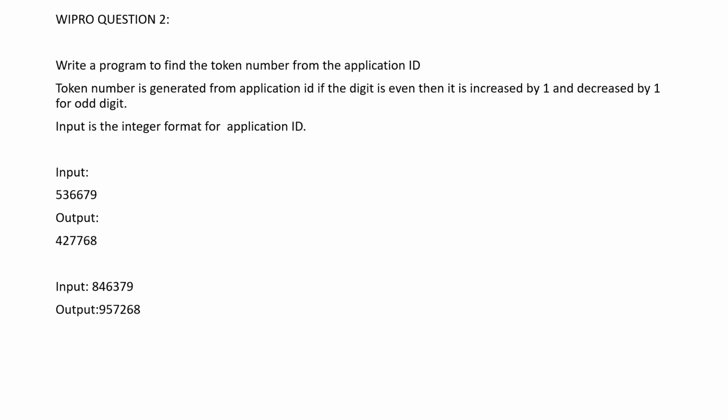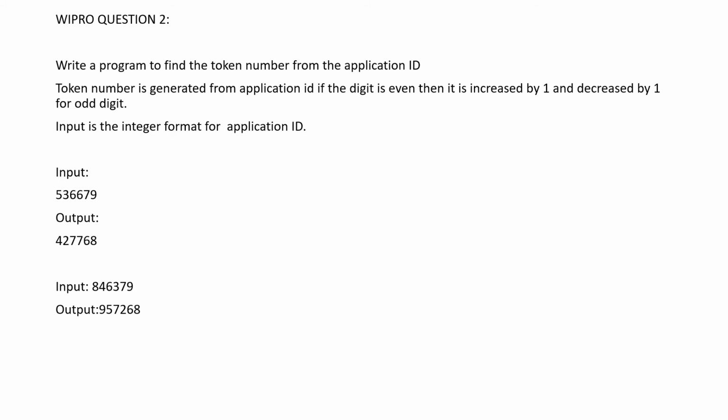The first input is 536679. It is an integer, and the output should return: for 5, it is an odd number, so decrease by 1, 4. 3 is odd, decrease by 1, 2. 6 should return plus 1, 7. 7 is odd, decrease by 1. 9 is odd, decrease by 1. So the output is 427768.